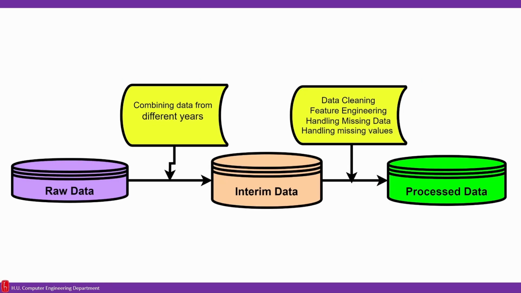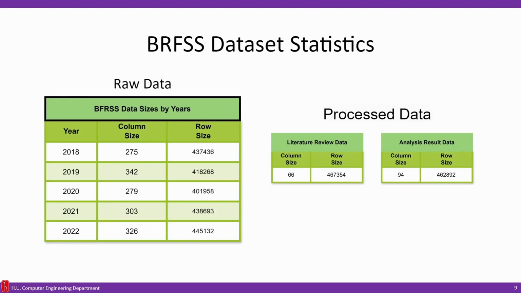In this part, you can see our data pipeline. We get the five years of data, 2018 to 2022, and we combine this data to get the interim data. We apply some data preprocessing techniques, for example data cleaning, feature engineering, and handling missing data. The dataset includes lots of missing values. We get the processed data.